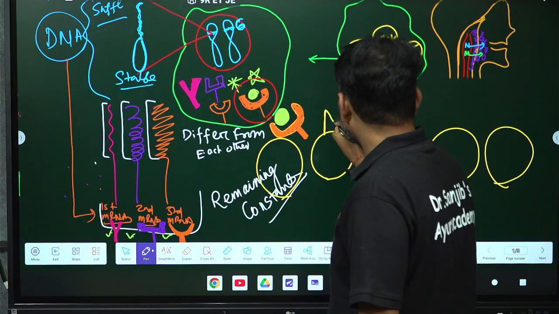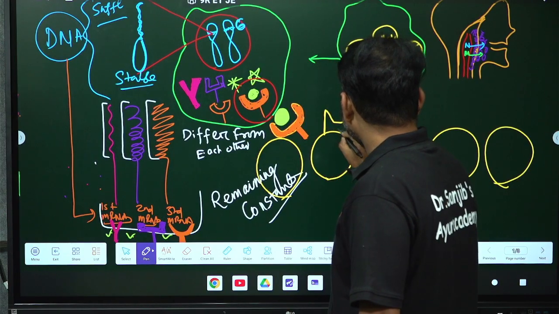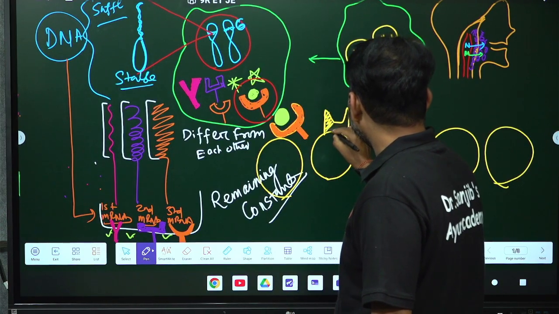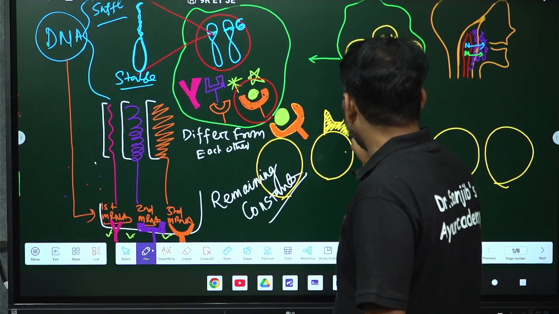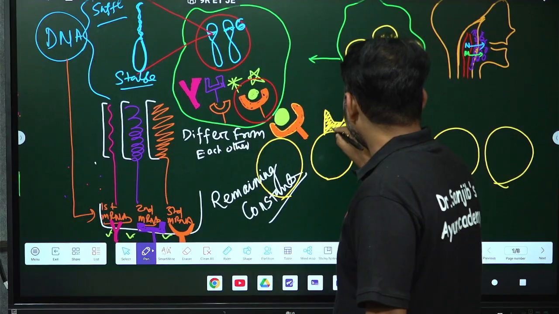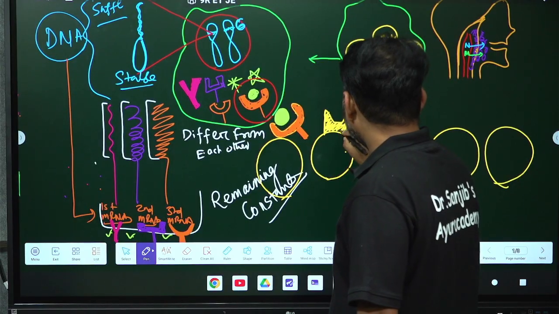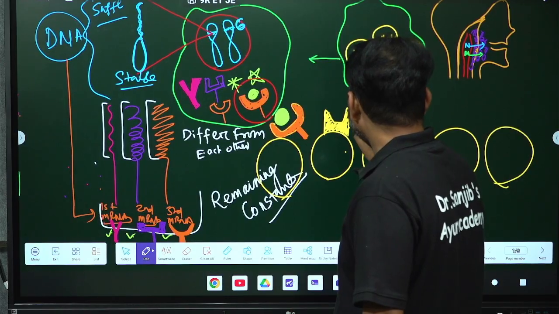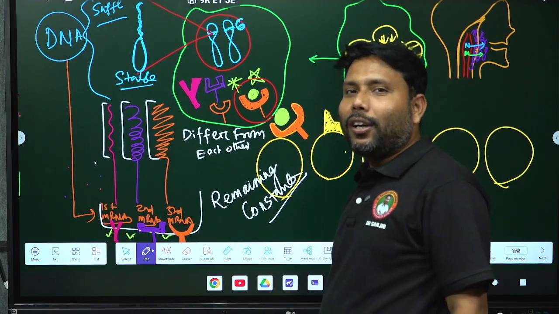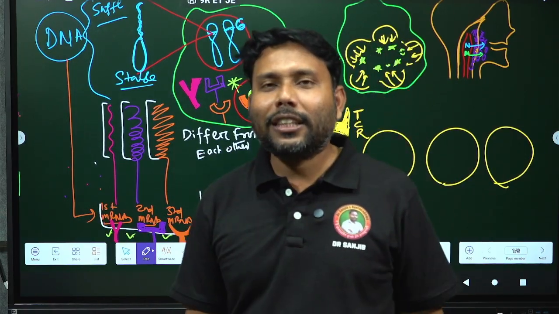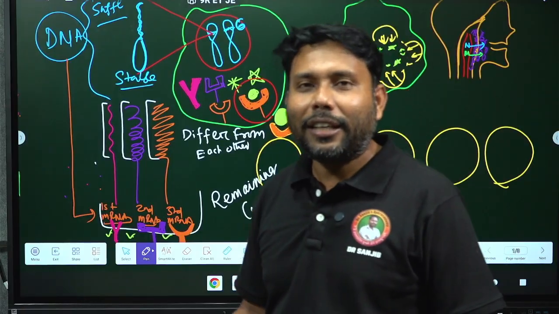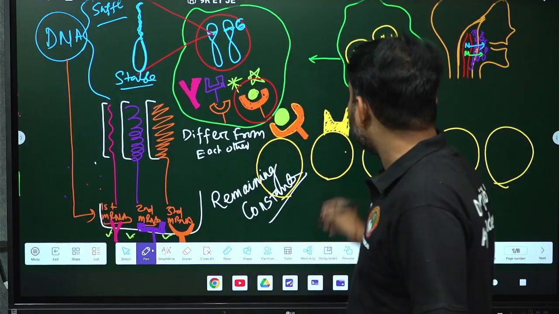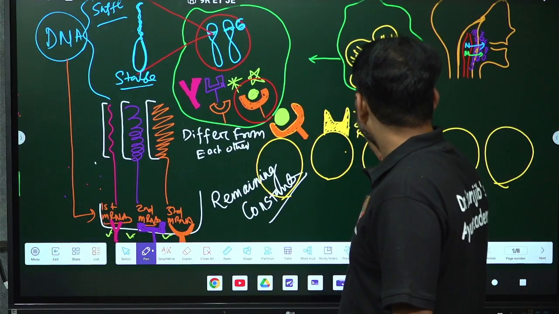The receptors present in the T lymphocytes are called what? T cell receptors. A very interesting question will be coming in the entrance examination. Why T? Because lymphocytes are formed from the thymus gland. So T lymphocytes have T cell receptors.